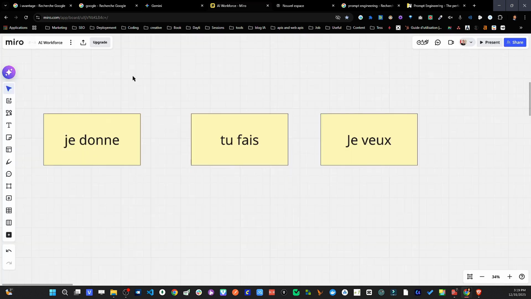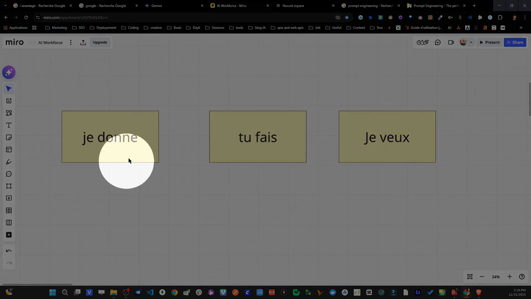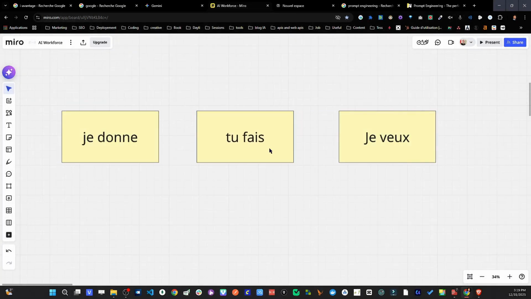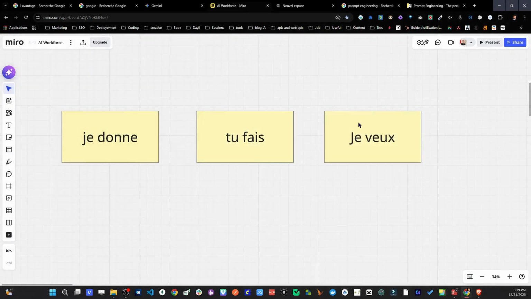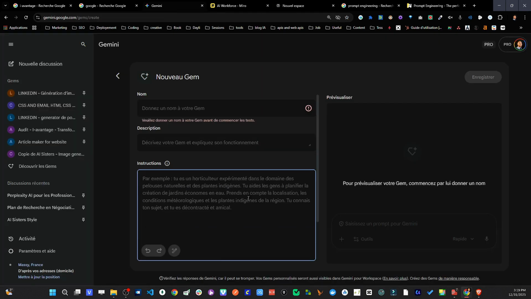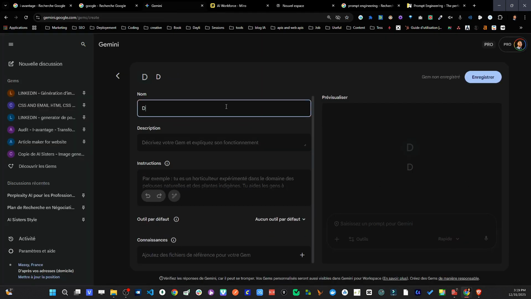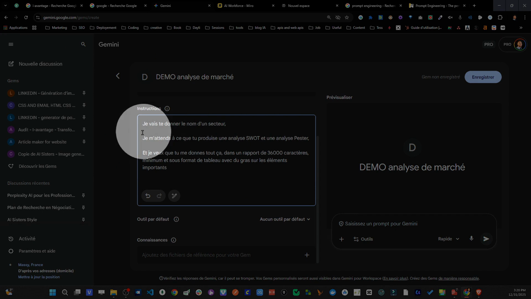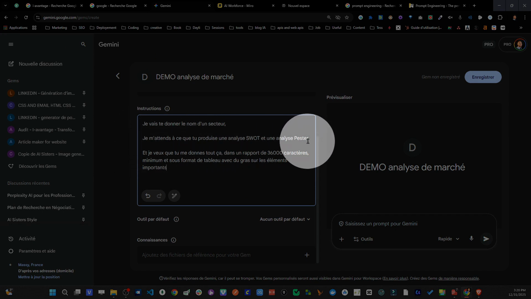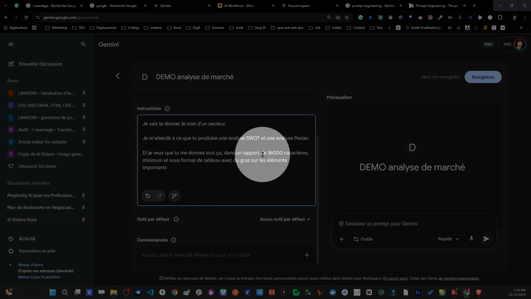It's simply about explaining in a very straightforward way to the AI, I'm going to give you this information, I'm going to give you this input data. You're going to do an analysis, create a report, you're going to produce something, you're going to do your job, and I expect to receive a result or a deliverable in a certain way. So this can be expressed in 36,000 different ways. But just to illustrate one method, by creating an agent in Gemini, because that's where we're really going to focus, I'm going to use words. I told it I'm going to give you the name of a sector. I expect you to produce an analysis, either a PESTEL analysis, and I want you to give me a report of at least 36,000 characters.